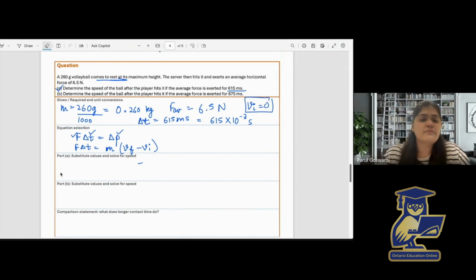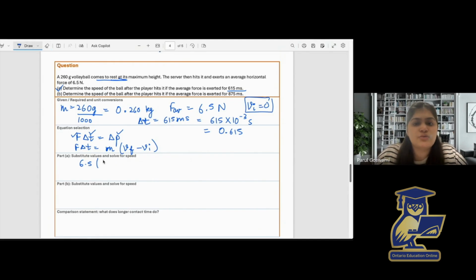Solve part A by substituting the values, and let's solve for speed. So I will write F, 6.5, times delta t, which is 615 multiplied by 10 raised to the power negative 3. Or I can solve this here: 615 times 10 raised to the power negative 3 is 0.615. So it is easy to write over here.